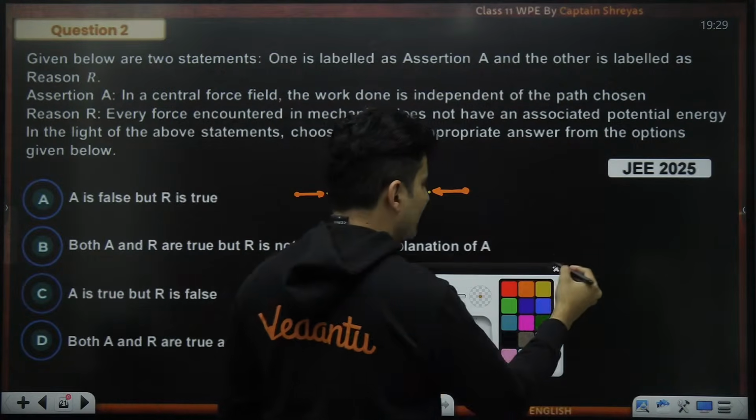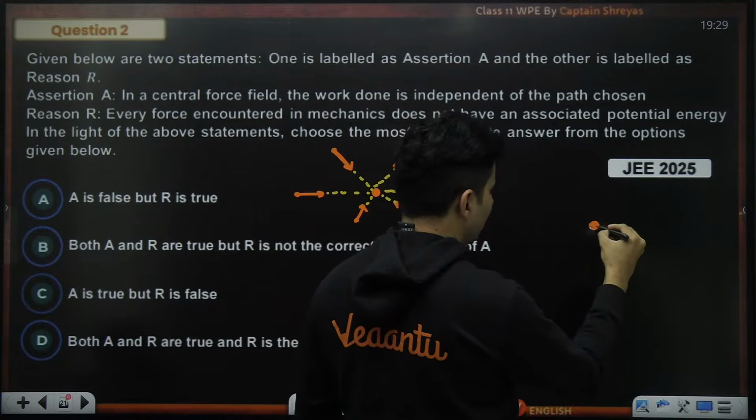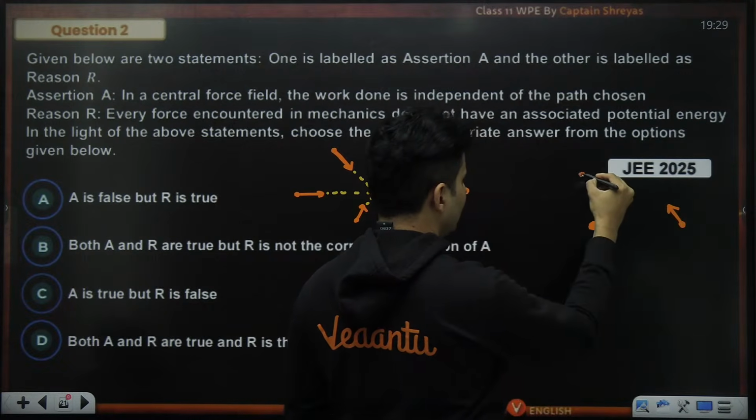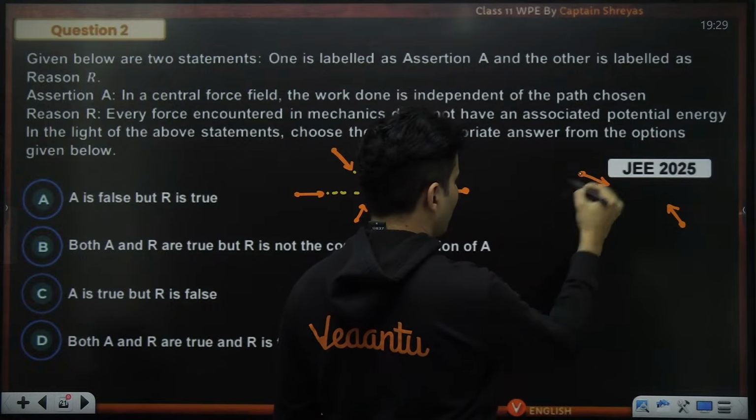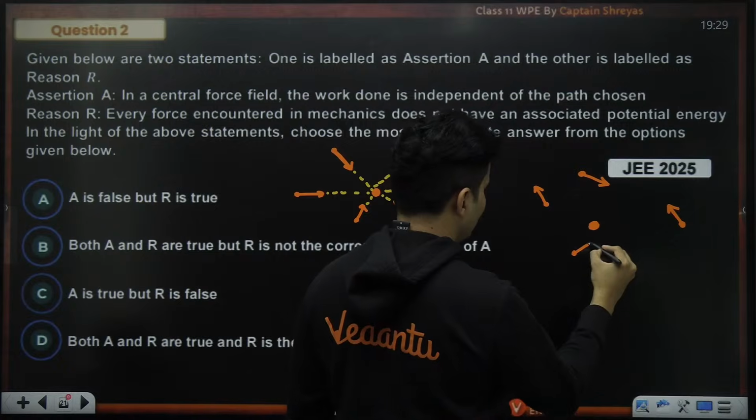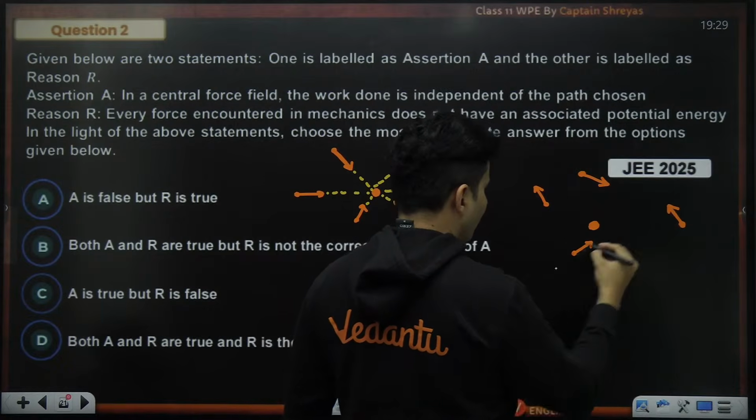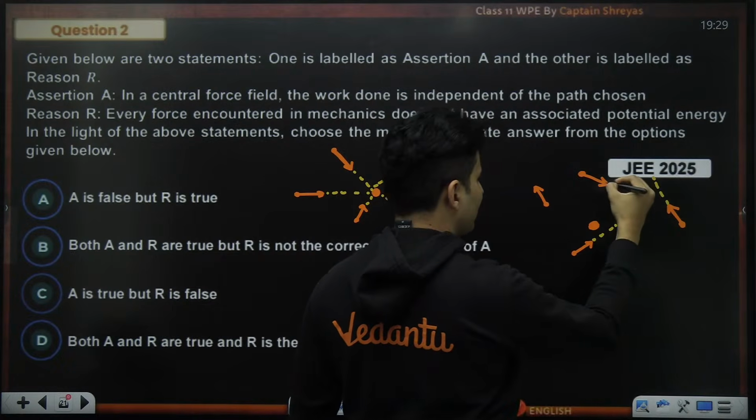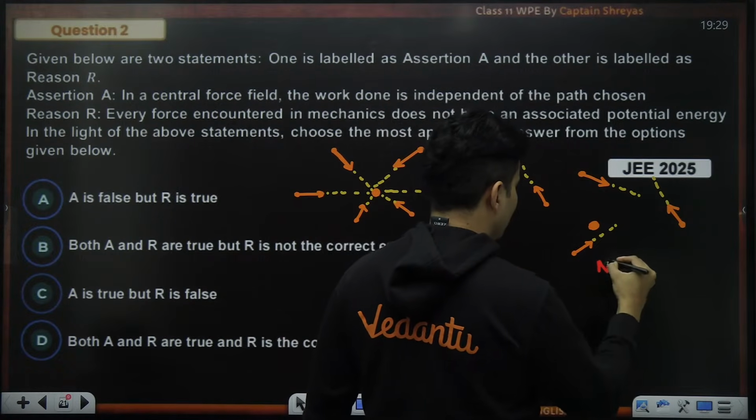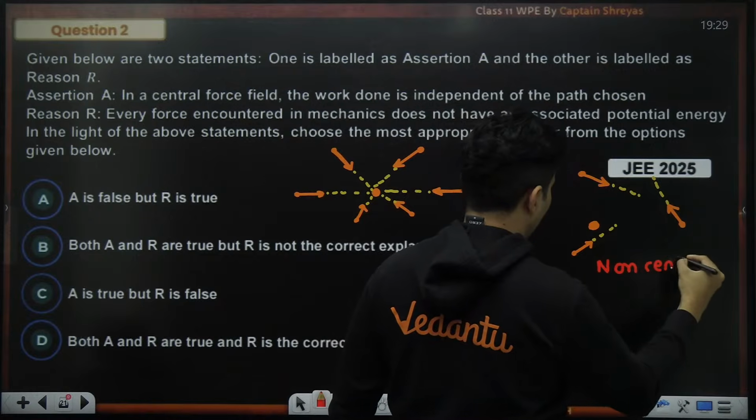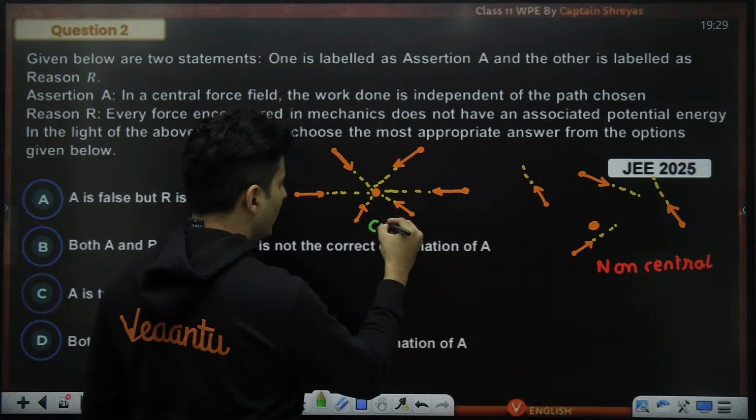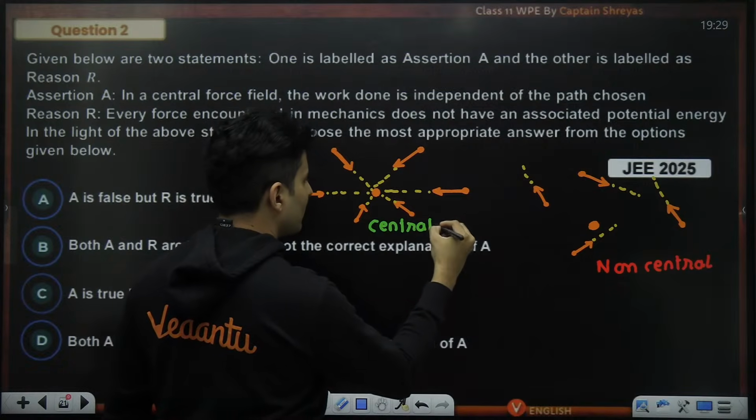If it is not central, that means this object is here, and the force is in some weird direction. When it is here, then it is in some other direction. Then when it is here, it is maybe like this. As you can see, the forces are going in a little bit skewed manner. This is not central. This is a non-central kind of force. This is basically your central force.